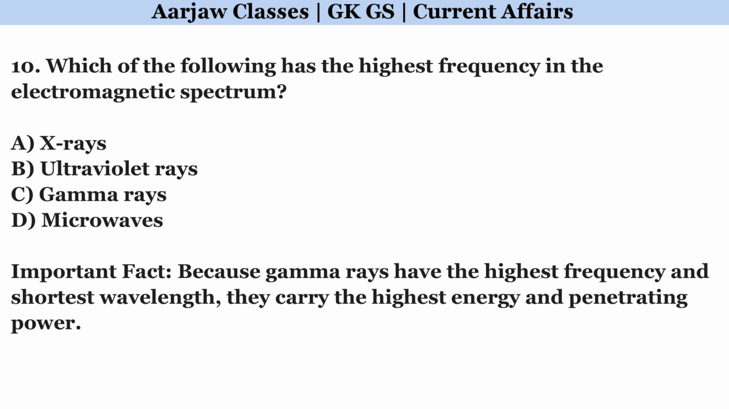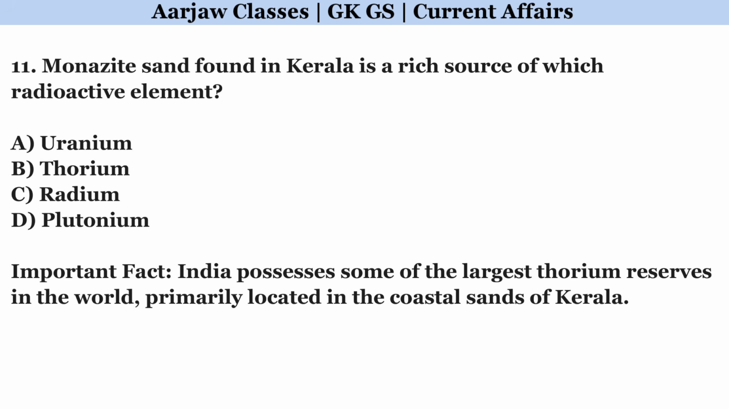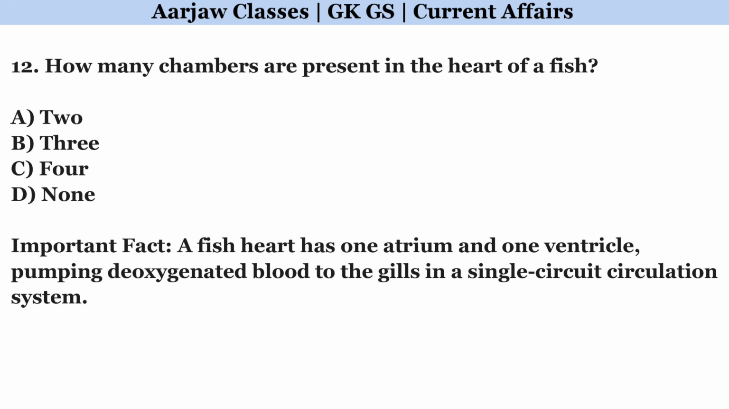Which of the following has the highest frequency in the electromagnetic spectrum? Correct option is C. Gamma rays. Monazite sand found in Kerala is a rich source of which radioactive element? Right option is B. Thorium. How many chambers are present in the heart of a fish? Correct option is A. 2.